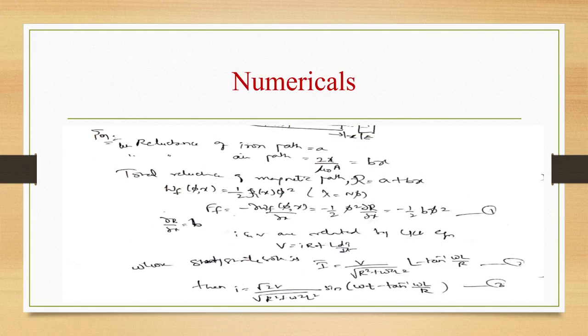The reluctance of the iron path is equal to A, and the reluctance of the air path is 2x by mu naught A, that is Bx. The total reluctance of the magnetic path R is equal to A plus Bx, and Wf as a function of phi and x is half R of x into phi square, where lambda is equal to N phi here. Now Ff is equal to minus ∂Wf of function of phi and x by ∂x, and that is equal to minus half phi square into ∂R by ∂x, that is minus half B phi square.